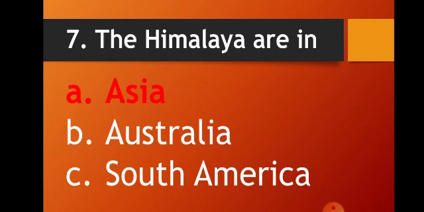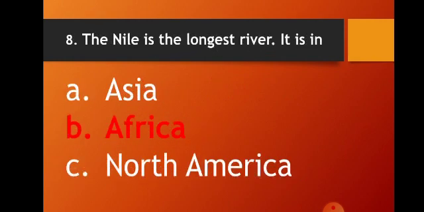The Himalayas are in, options are Asia, Australia, South America. And the answer is Asia. Take it in your book. Asia. All the answers you will mark in your book also.